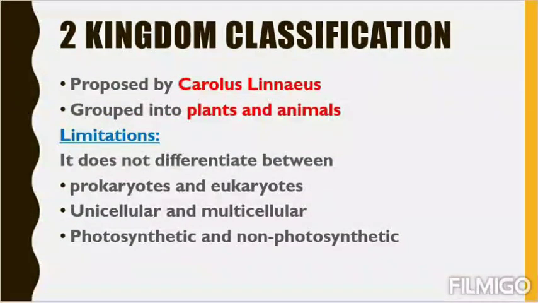So you remember what is two kingdom classification? Two kingdom classification is between plants and animals. It was proposed by Carolus Linnaeus.